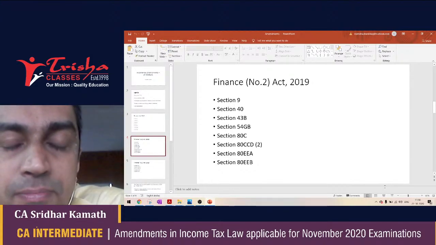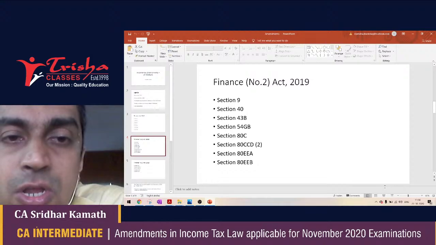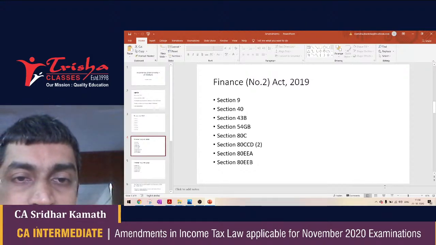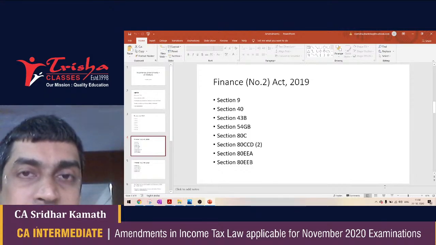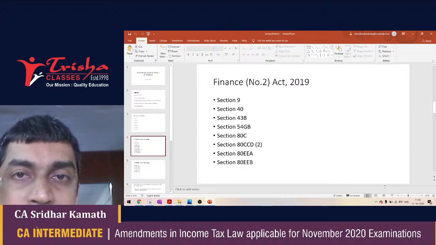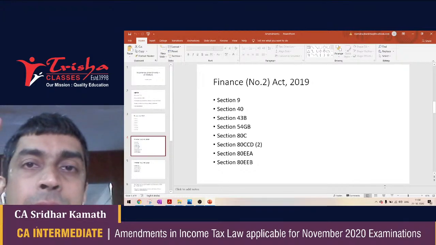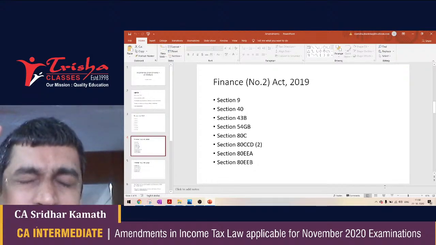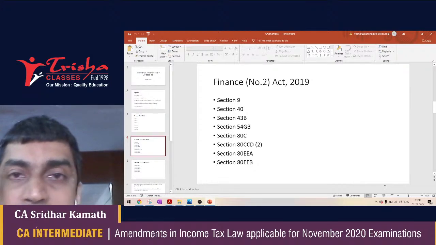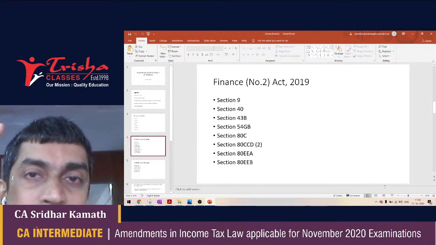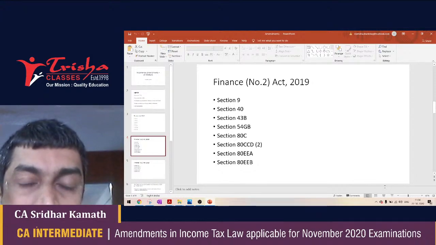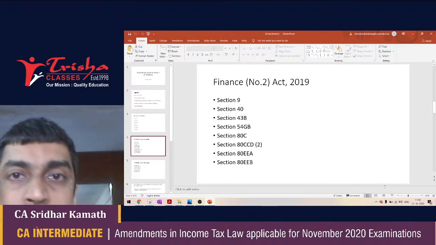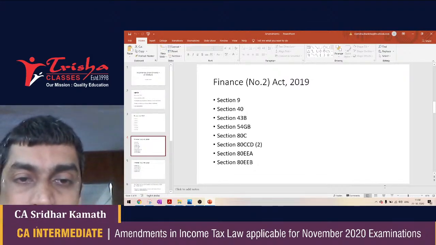It has extended the meaning of deemed to accrue or arise to even cover any sum of money received by way of gift by a non-resident from a resident in the country. Section 40 talks about TDS defaults and disallows full expenditure or 30% of the expenditure depending upon who is the person to whom the payment is made, whether he is a resident or a non-resident. Section 40 now says that if such resident or non-resident has declared that income in his income tax returns and paid tax on it, then on the part of the deductee, on the part of the assessee carrying on business, there is no obligation to do TDS and therefore there is no disallowance.